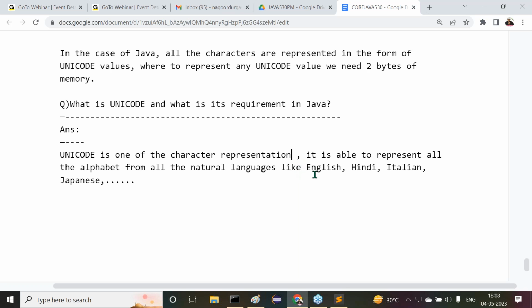Unicode is one of the character representations. It's able to represent all the alphabets from all the natural languages. For what purpose do we have to represent like this? What is the need of it?